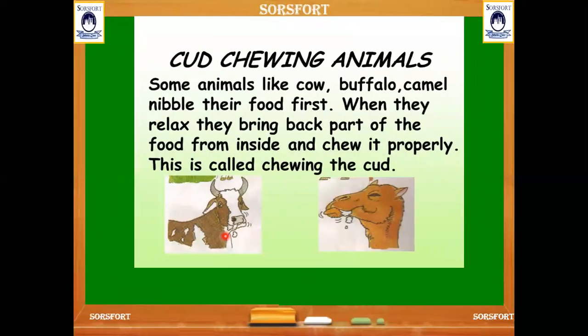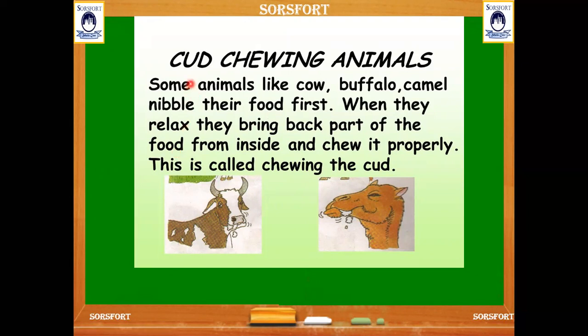And some of the herbivores like cow, buffalo, camel nibble their food first. They first nibble their food and swallow it. And when they get time for relaxing, they bring back that food part, which is known as cud. What is the meaning of cud? The partly digested food, we call it cud. These animals bring the cud back to the mouth and chew it properly for a longer time.